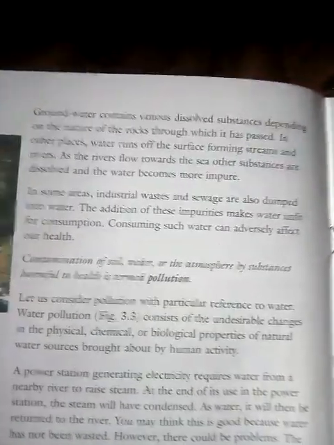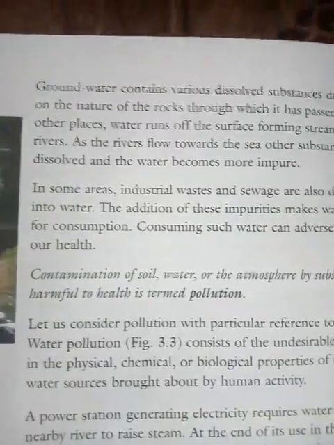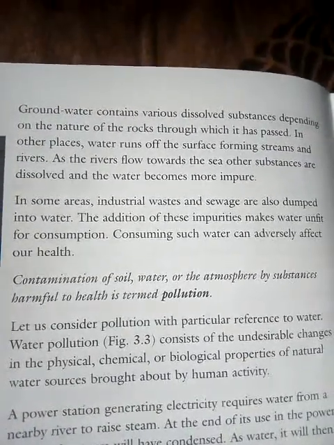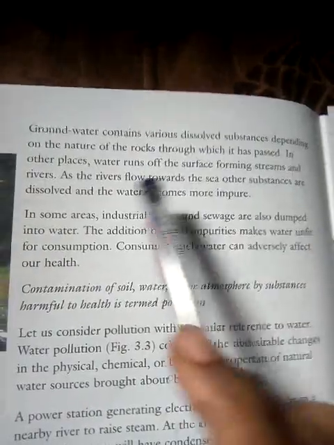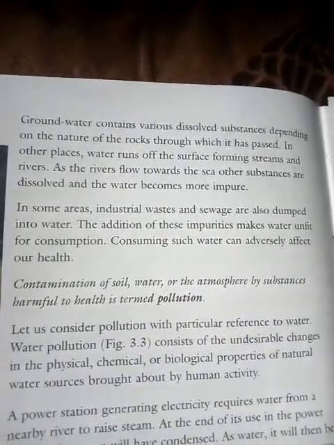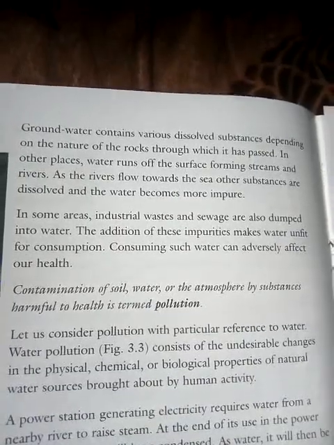So see, groundwater contains various dissolved substances depending on the nature of the rocks. We already studied this in the water cycle.